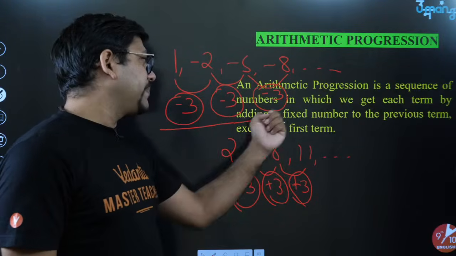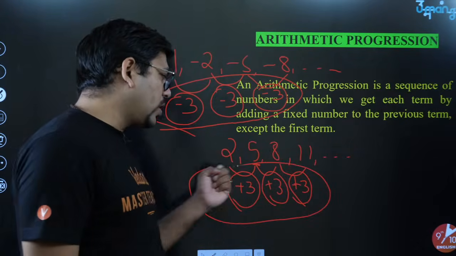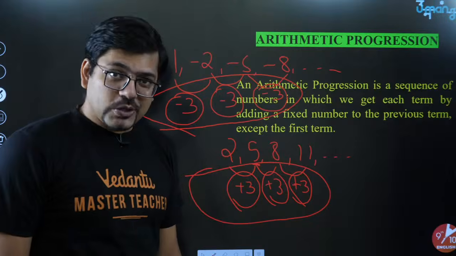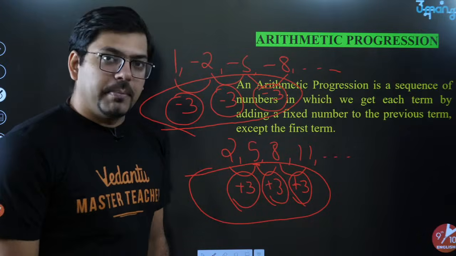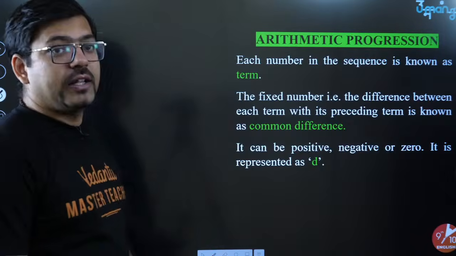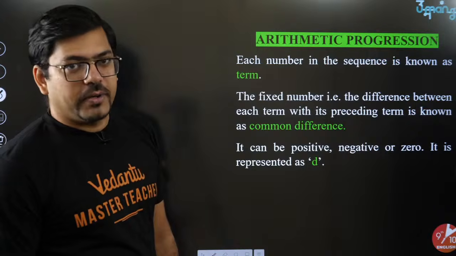And if this relation is being followed, all of them are the same, then surely it is an AP. If the differences between two consecutive terms are all the same, then it's an AP. Okay, very simple thing. Now, based on that, we have to actually find the formula also. Here, I'll tell you how we find the formula.